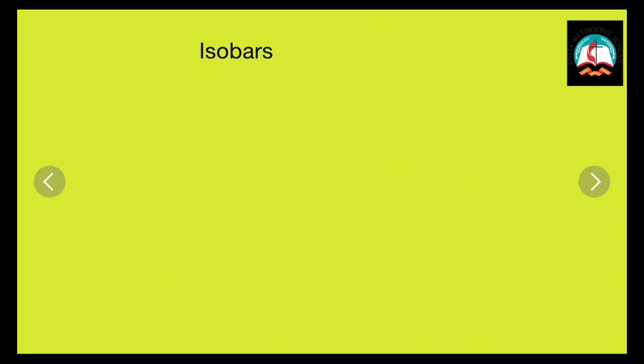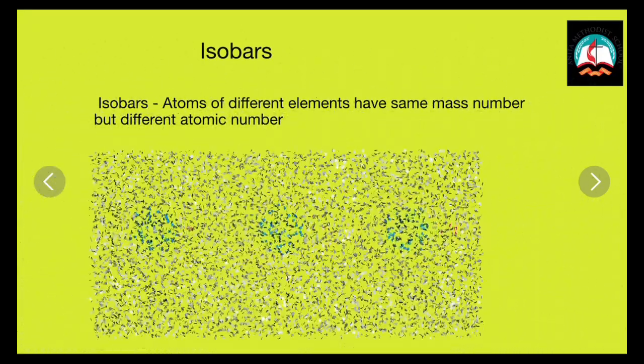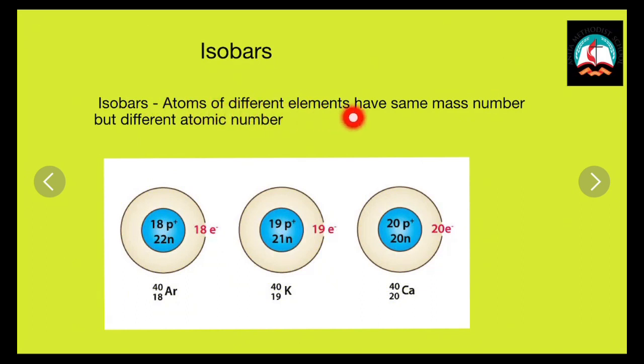Next, let us see what is meant by isobars. Isobars are atoms of different elements that have the same mass number but different atomic number. Look at the example over here. Argon, potassium, calcium. They have the same mass number 40 but the atomic number differs for argon, potassium and calcium. Such elements are called isobars.